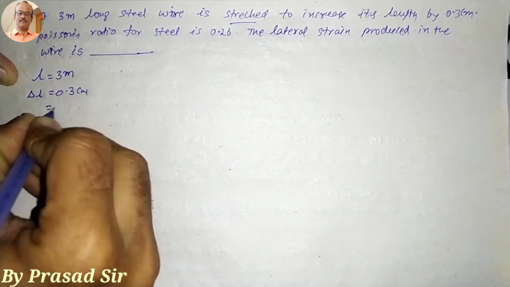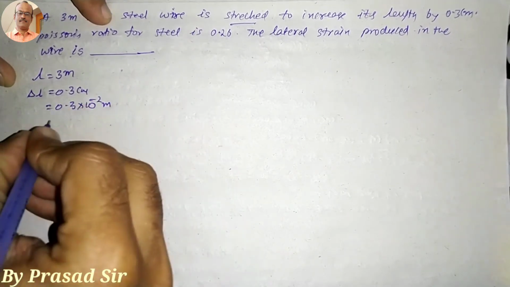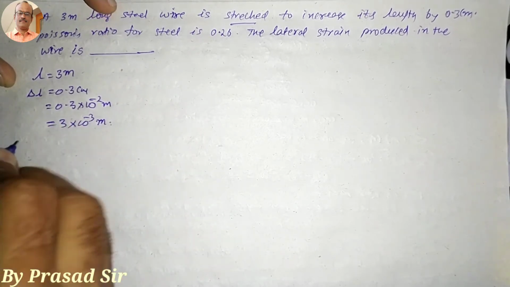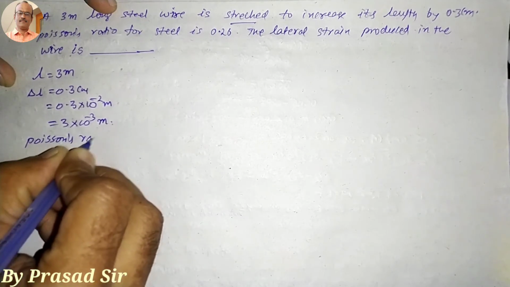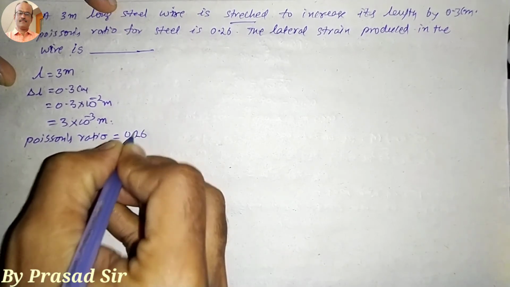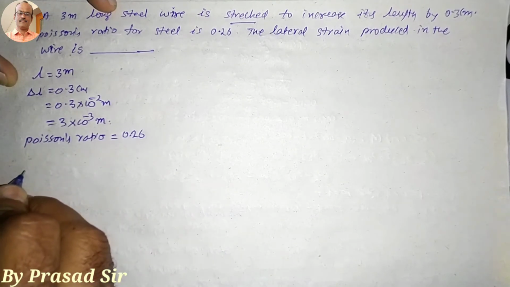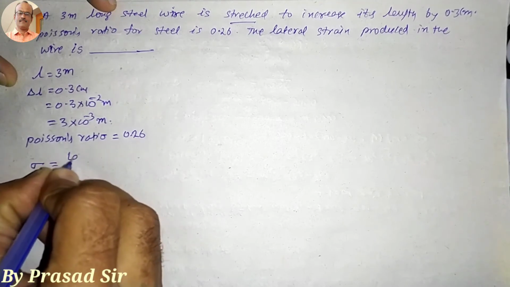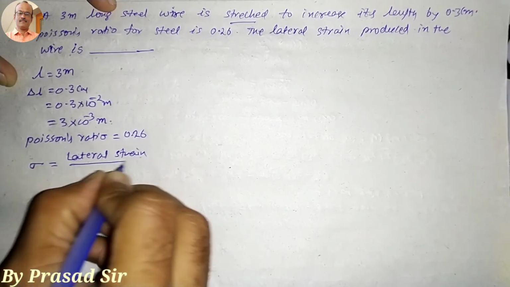0.3 centimeters. This can be written as 0.3 into 10 to the power of minus 2 meters, or otherwise 3 into 10 to the power of minus 3 meters. So here Poisson's ratio is 0.26, which is given. So here actually we have to calculate the lateral strain. So Poisson's ratio sigma is equal to lateral strain by